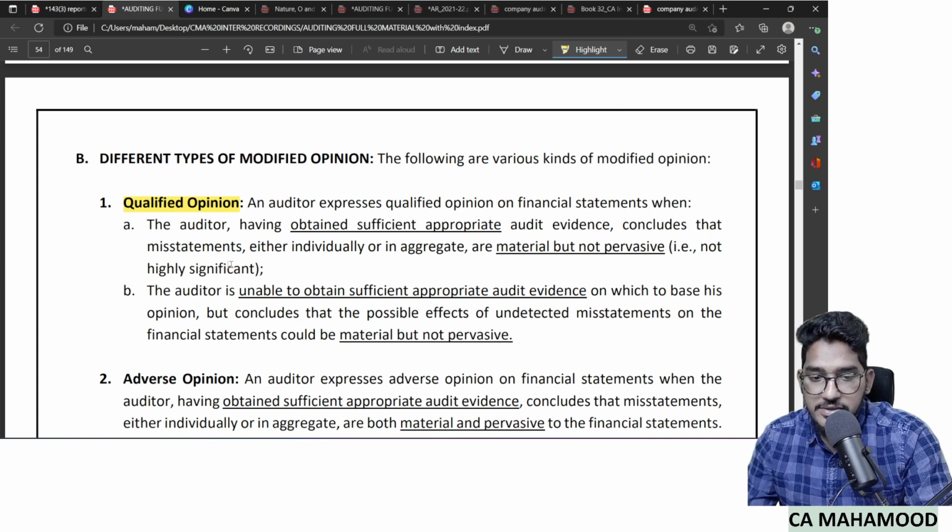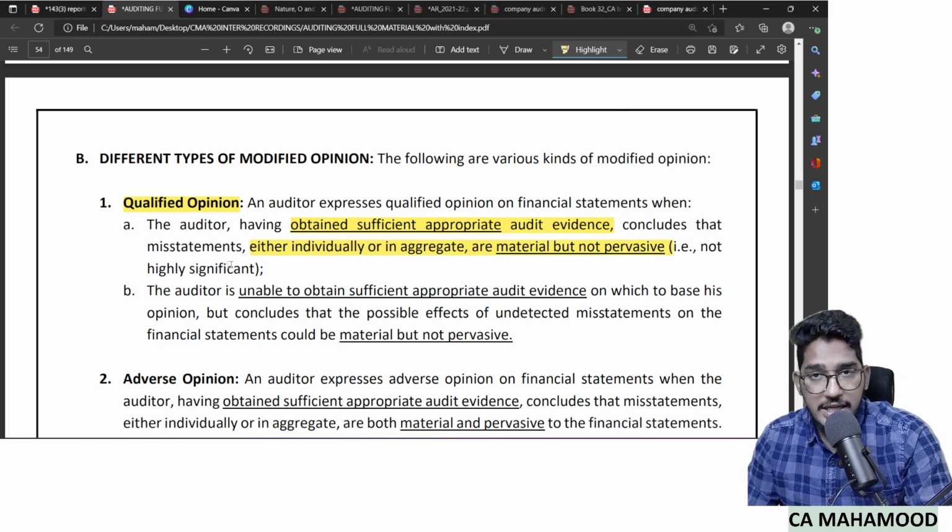An auditor expresses a qualified opinion on financial statements when the auditor has obtained sufficient appropriate audit evidence and concludes that misstatements, either individually or in aggregate, are only material but not pervasive.